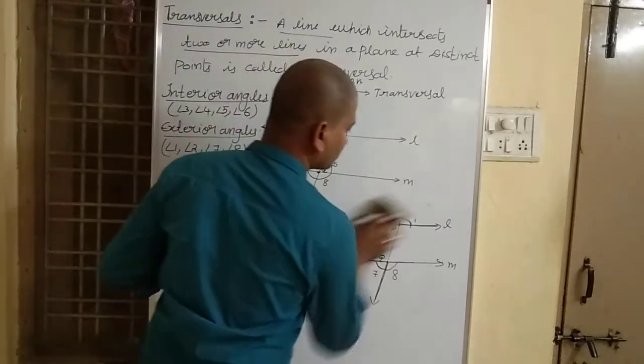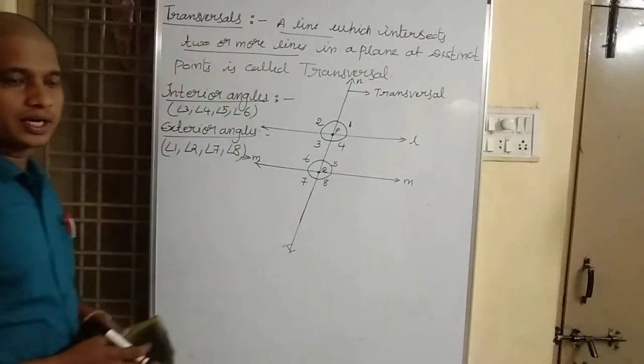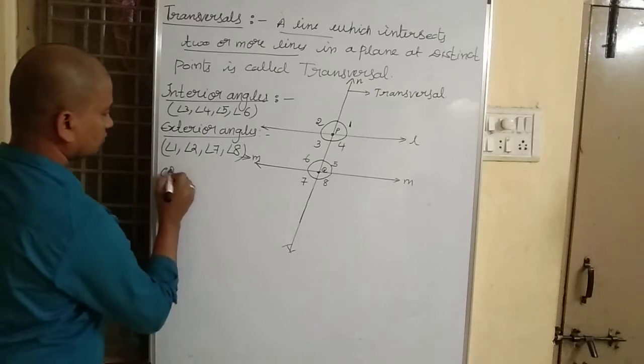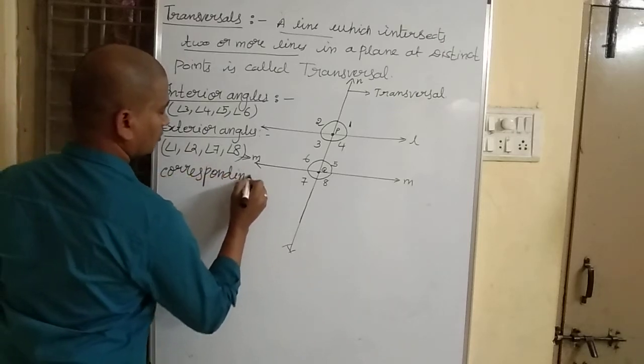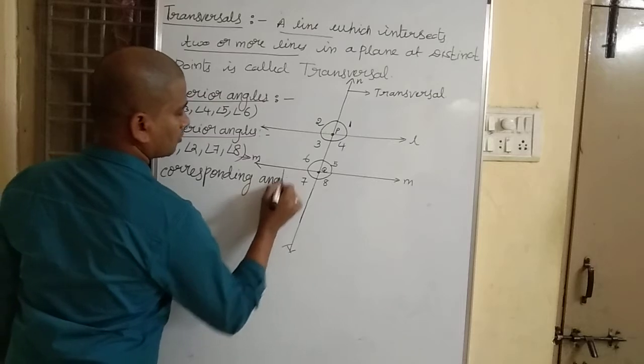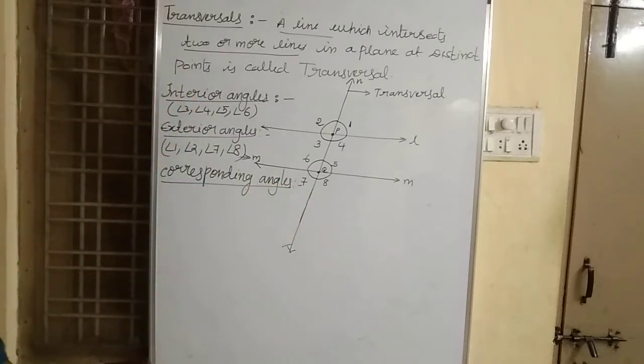Okay. Now coming to corresponding angles. What are the corresponding angles? You can see here.